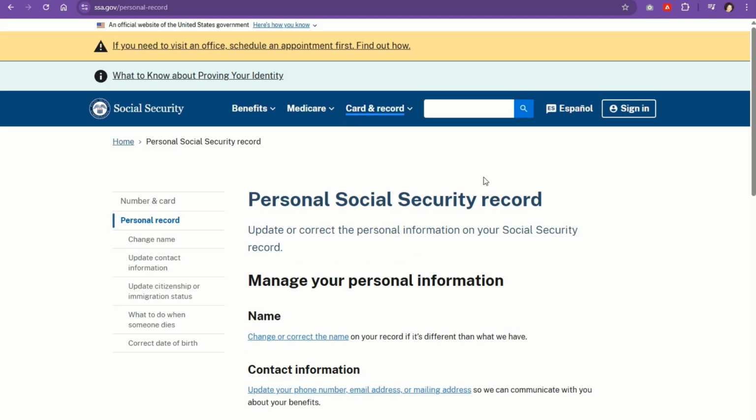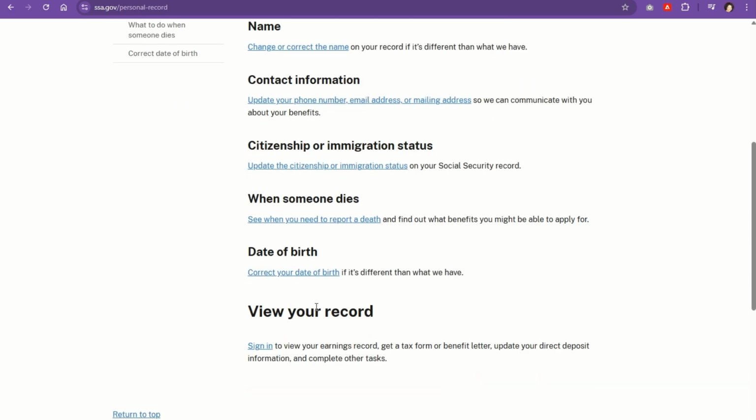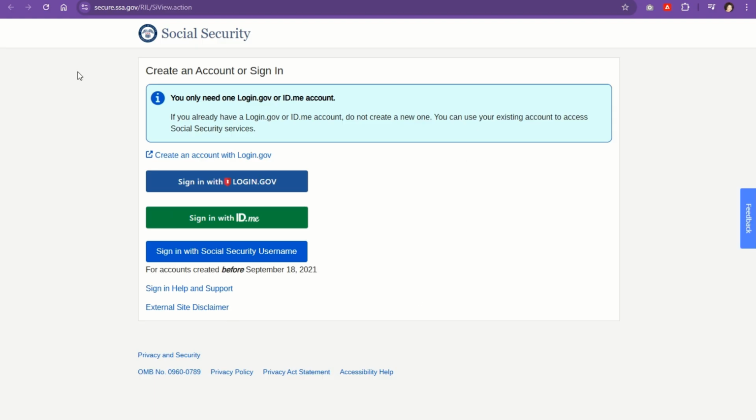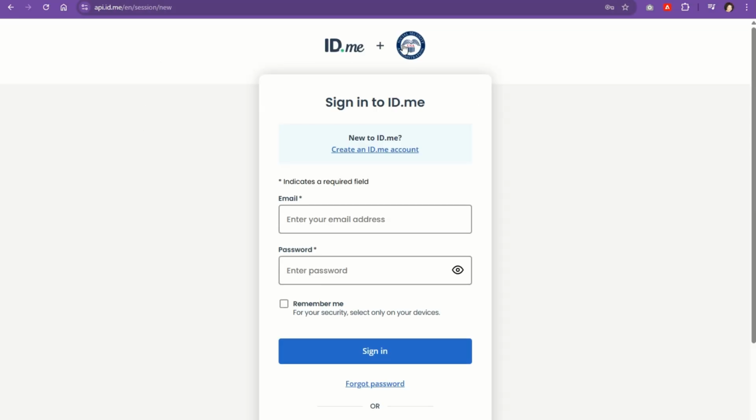When you go to look at your card and your record, you are going to have to authenticate. It's going to show you some things that you're able to do, but before you can even get in, you have to sign in to view your record. You can create a new account if you've never done this before, or you can sign in with some other methods that are here. I'm going to sign in with ID.me. I'm a veteran, and I have this information so it can help me authenticate into websites like this. So I'm just using my ID.me information for this.